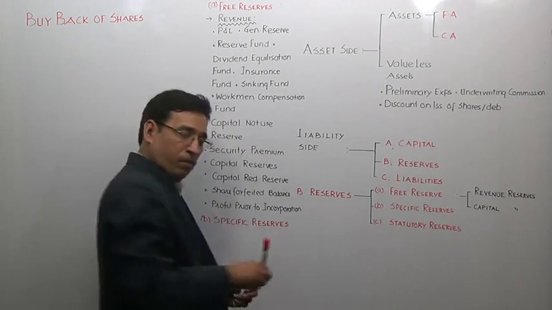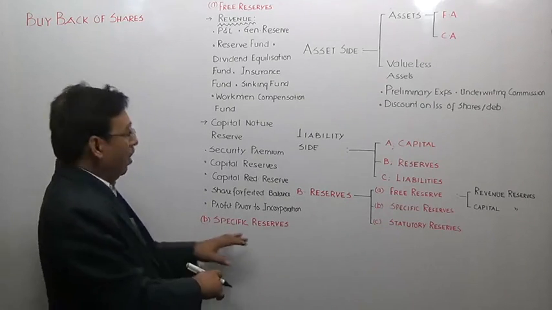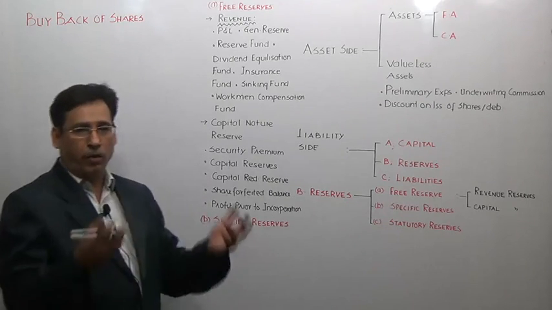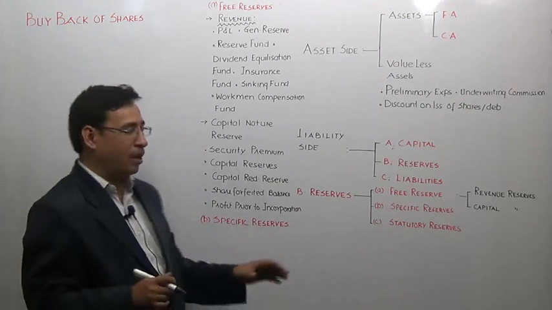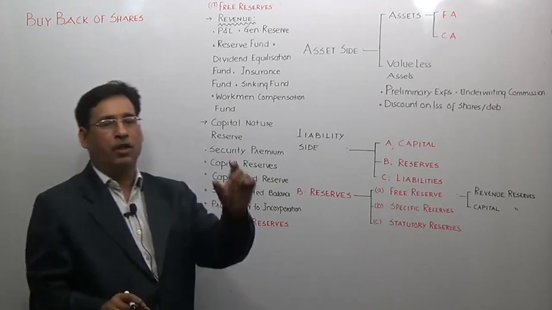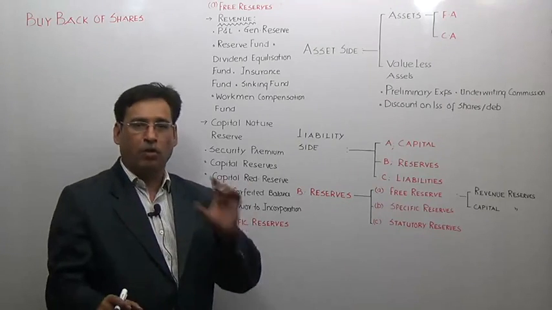Specific reserves. Is it clear to you? Specific automatically means particular. So these reserves are created particularly against a particular asset.